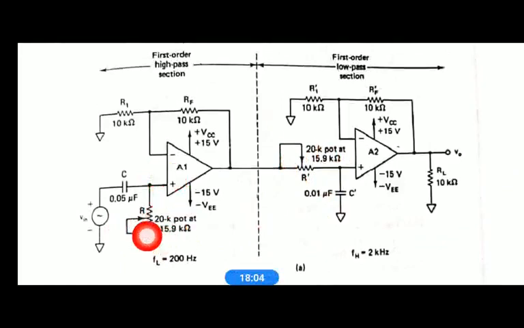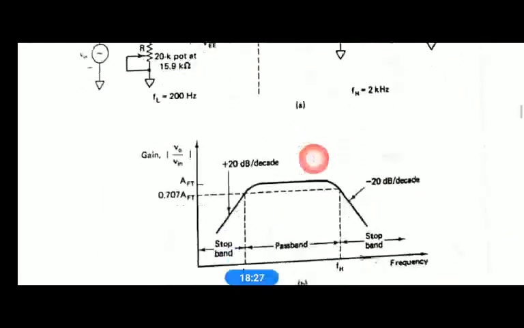So here you use a 20K pot to adjust the resistance value to 15.9 kilo ohm, because 15.9 kilo ohm is not a standard value for a resistor. So to get the total gain for the band pass filter,